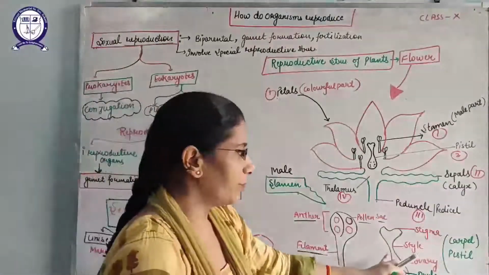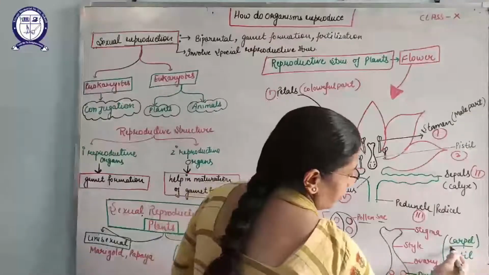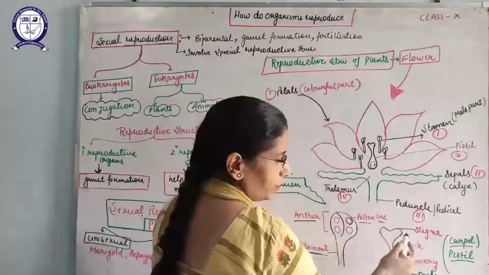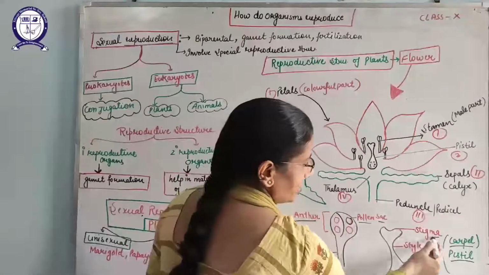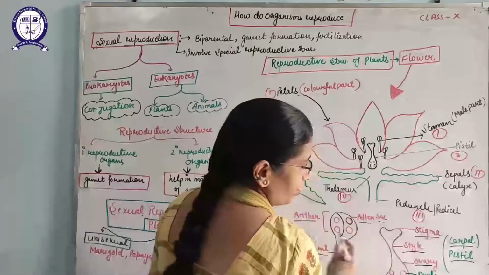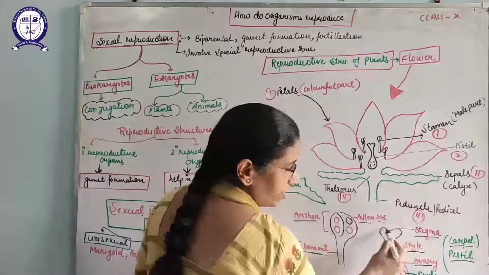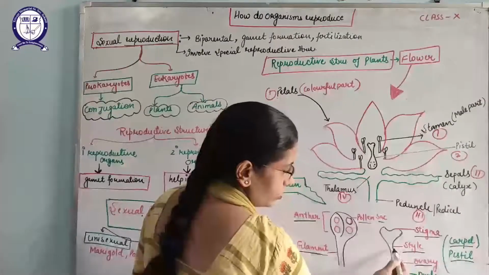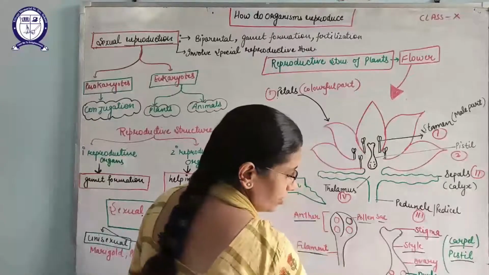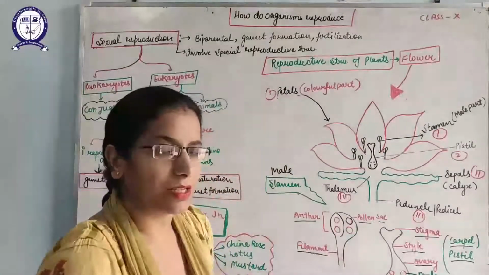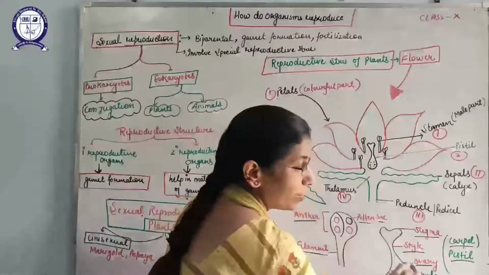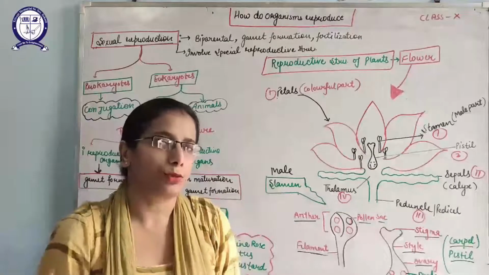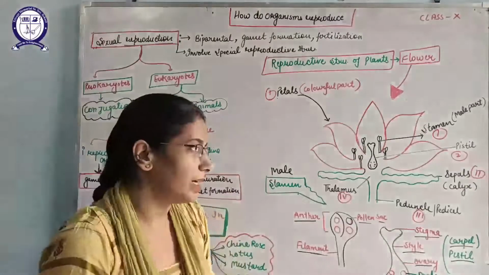Second is the female part, that is known as the carpel or pistil. Scientific name is the gynoecium. This female part consists of three parts. First is stigma, second is style, and third is ovary. This broad swollen part which will receive the pollen grain is known as the stigma, this thin stalk-like structure is known as the style, and this swollen part is known as the ovary. Ovary bears the special structures known as the ovules. You must keep in mind, when the ovary ripens, it will make the fruit, and when the ovule ripens, it will make the seed.